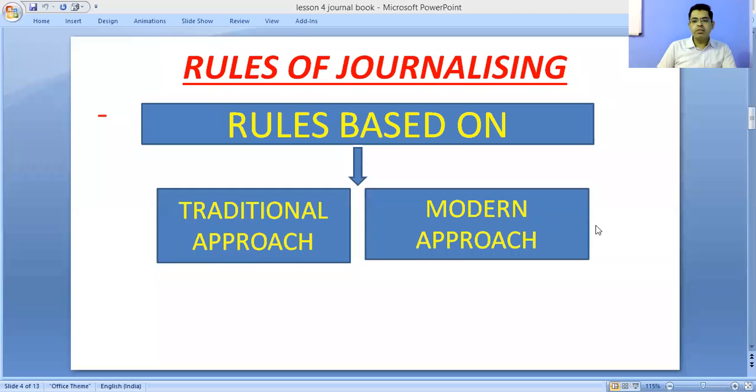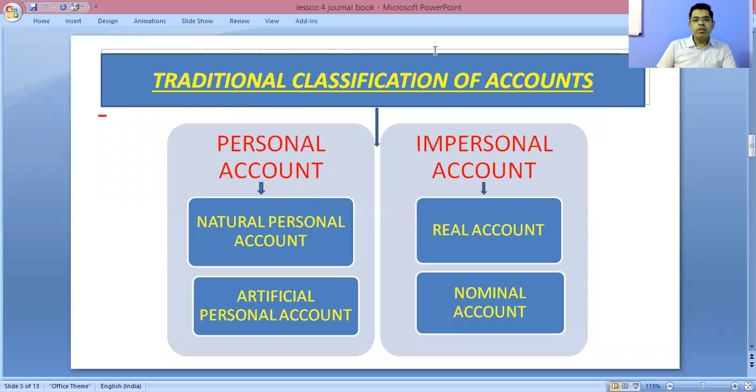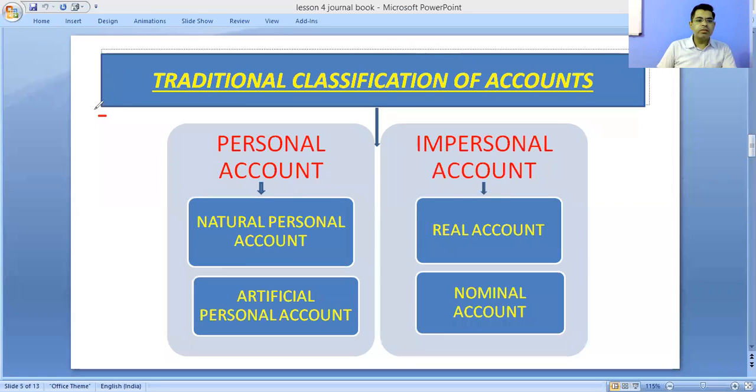As per traditional classification, accounts are of two types: personal and impersonal accounts. Under personal accounts, there are two types: natural personal account and artificial personal account. And under impersonal, there are two types of accounts: real and nominal.